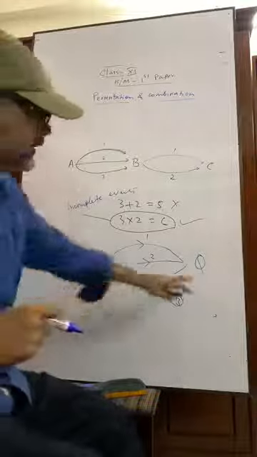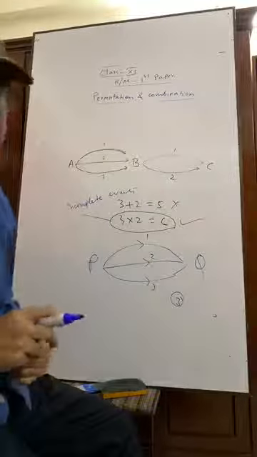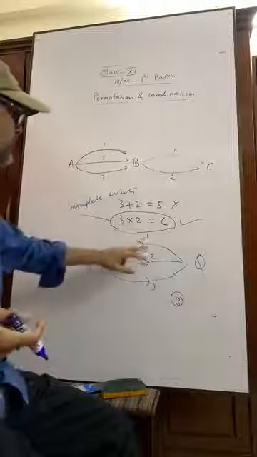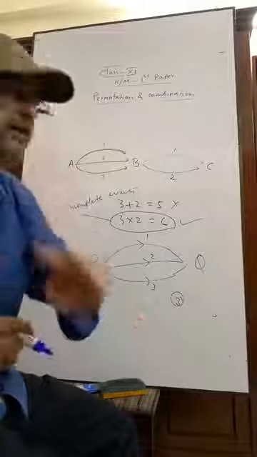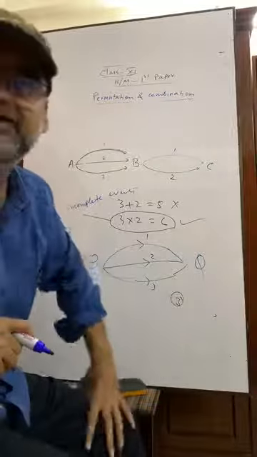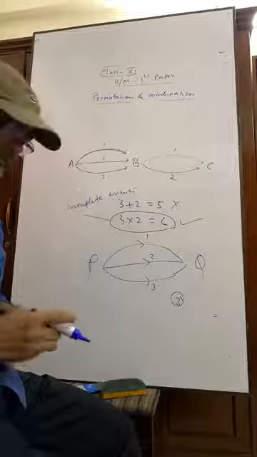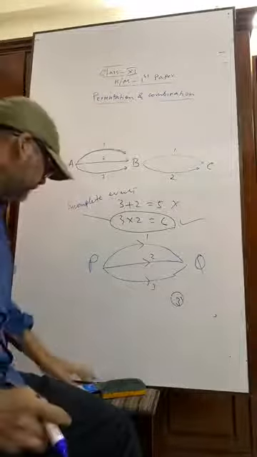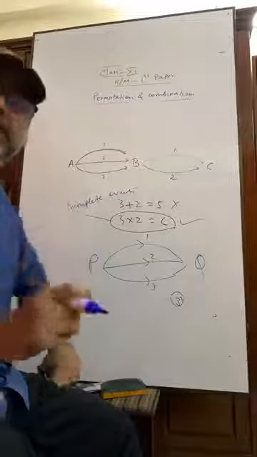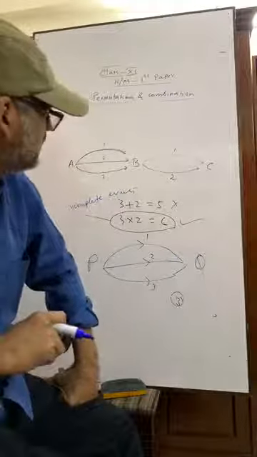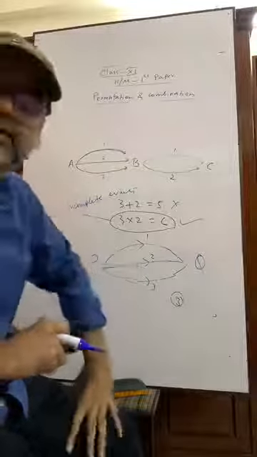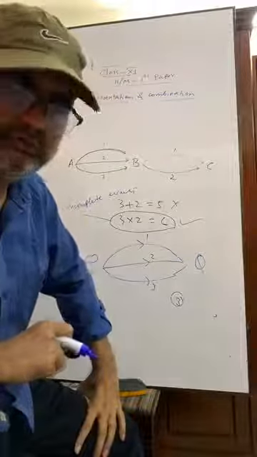But from P to Q, it is a complete event. Okay. And there are 1 plus 1 plus 1, total 3. So for complete events, it is addition. Please try to understand. For incomplete events, it is multiplication. And for complete events, it is addition.